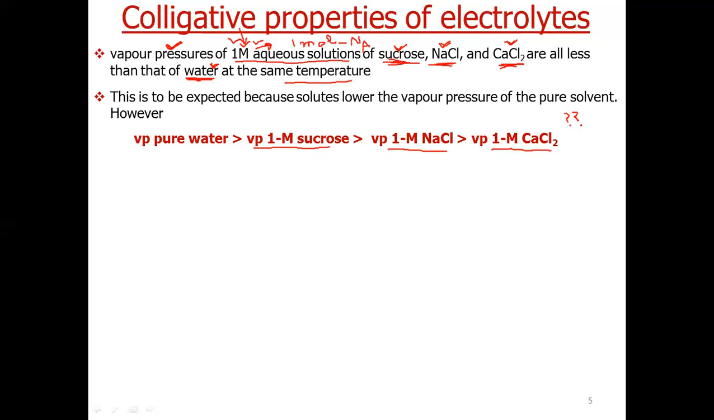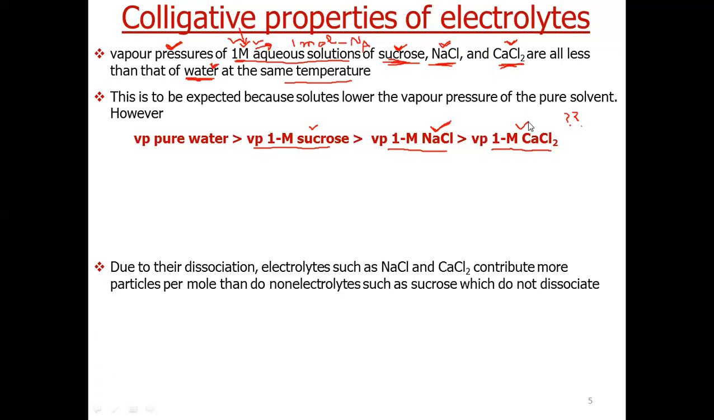From our previous studies, we know that colligative properties depend only upon the number of particles, and if the concentration of the solution is the same, then they should have the same number of particles. So their colligative property should be the same, but this is showing something else. Experimental values show that the vapor pressure of sucrose is higher than the vapor pressure of NaCl, which is higher than the vapor pressure of calcium chloride.